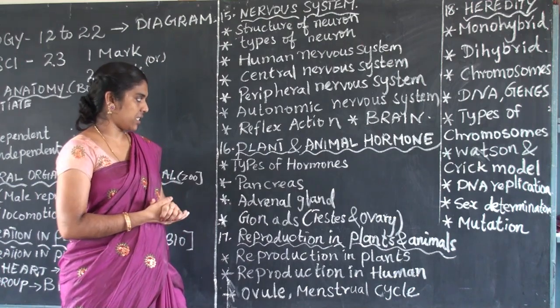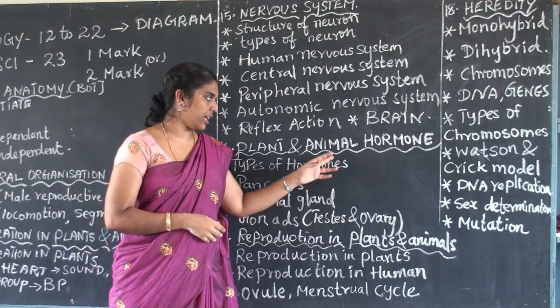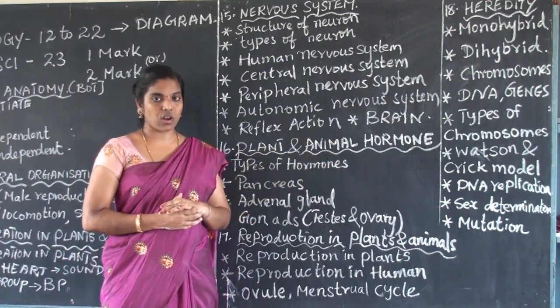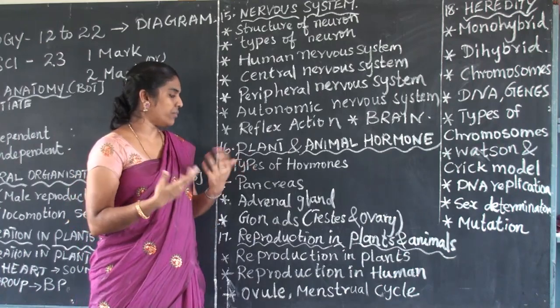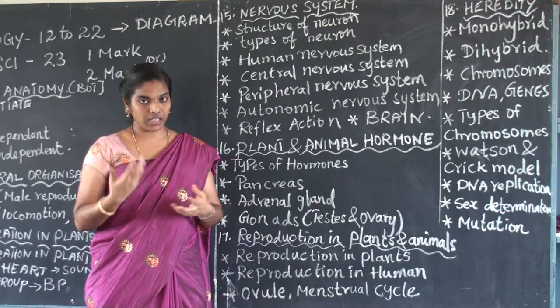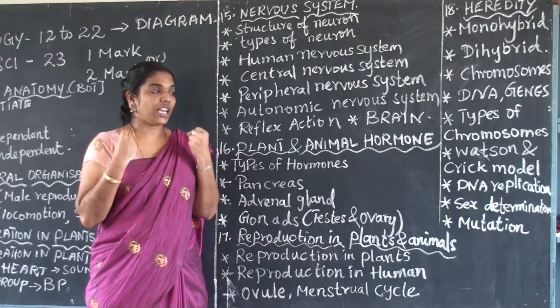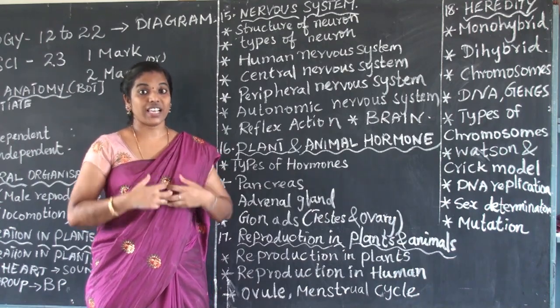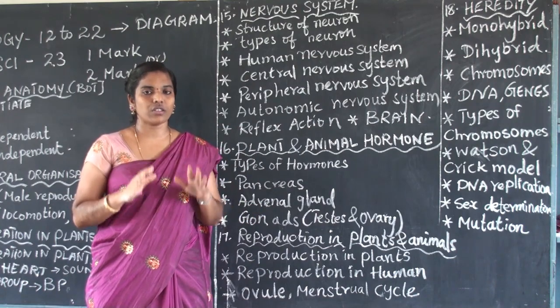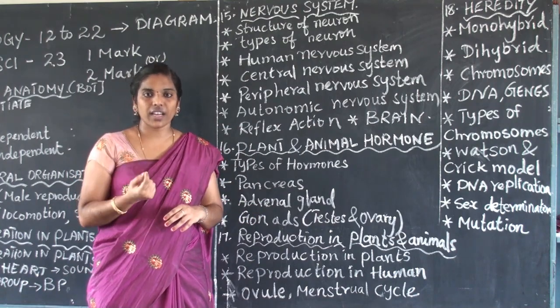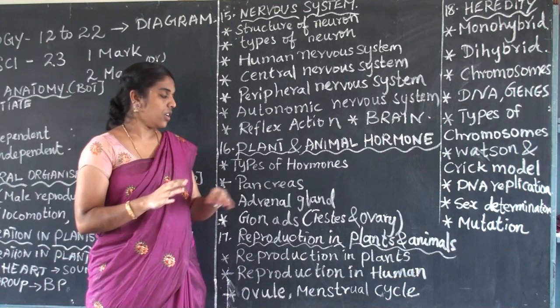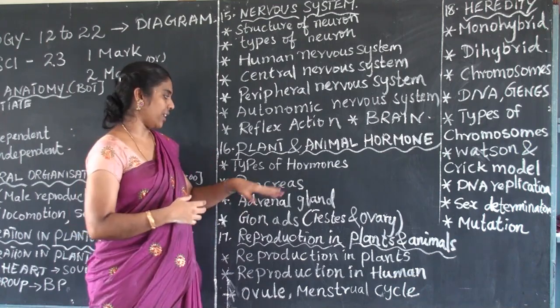And the 16th is plant and animal hormones. Again, it is a zoology part. Hormones: without hormones we are not able to do anything. Even our joy, our tears, excitement, everything is because of hormones. How we react is full of hormones. So it's a very interesting lesson, I think.